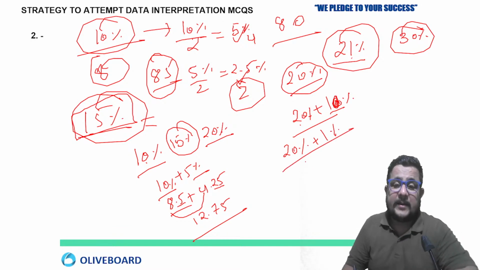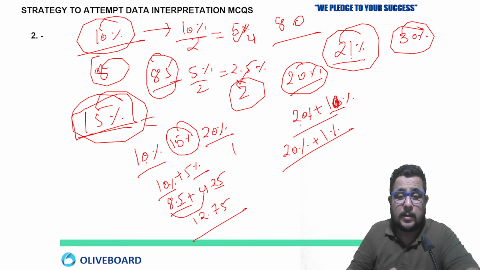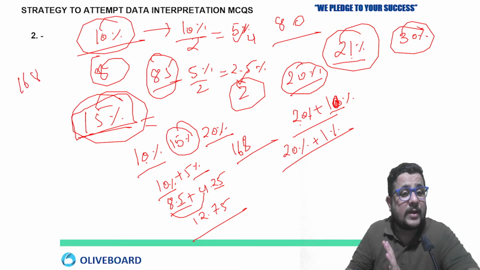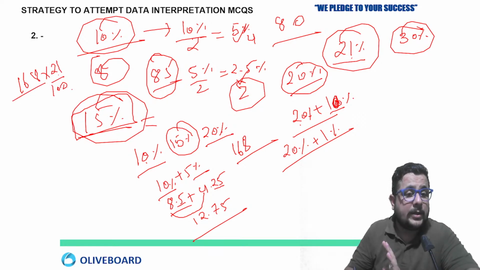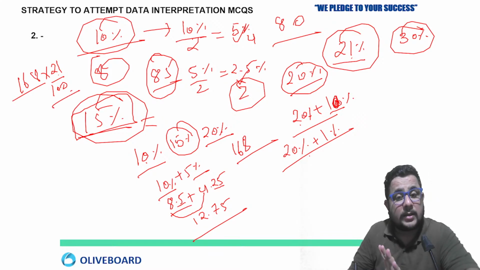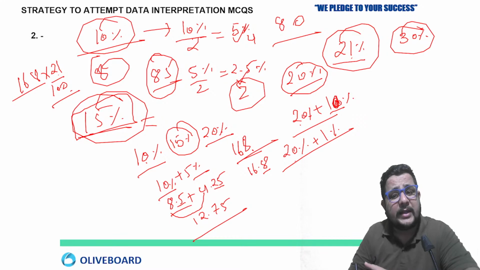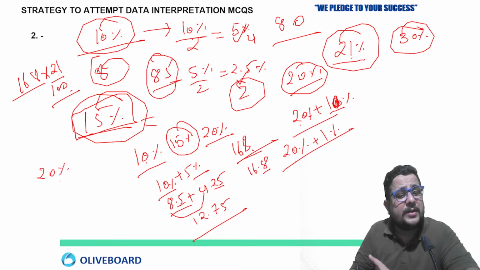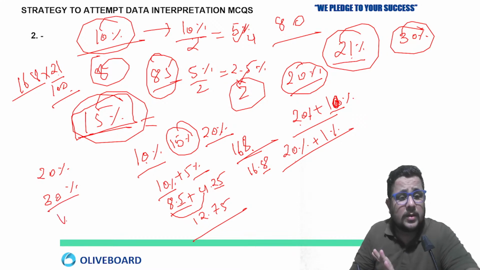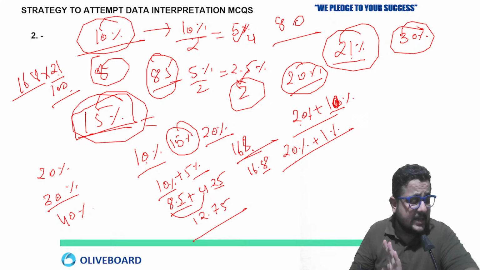Okay, if I ask you for 21% of a number, 168, what will you do if you attempt it the basic way? You will multiply 168 by 21 and then divide by 100. No need to do that. See, 16.8 is going to be 10%. Now 20% is 10% multiplied by 2. If you want to calculate 20% of any number, 10% multiply 2. 30% of any number, 10% multiply 3. 40%, 10% multiply 4. You can easily calculate it, or not?